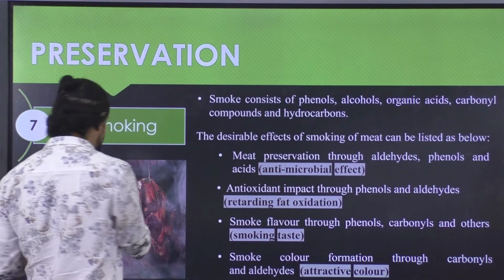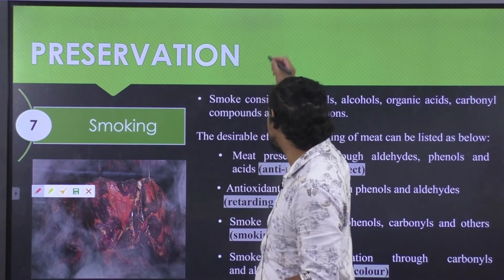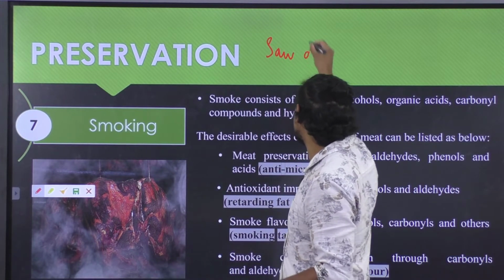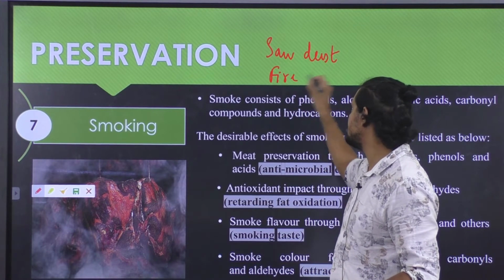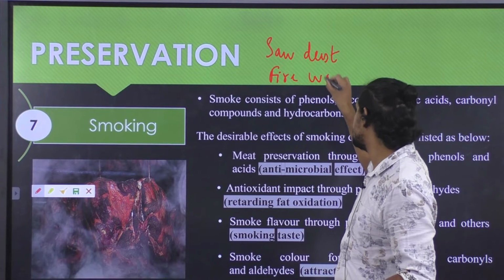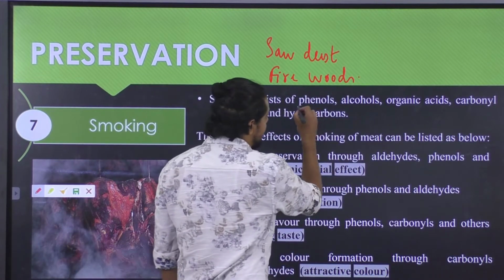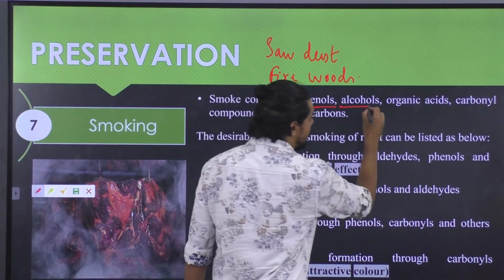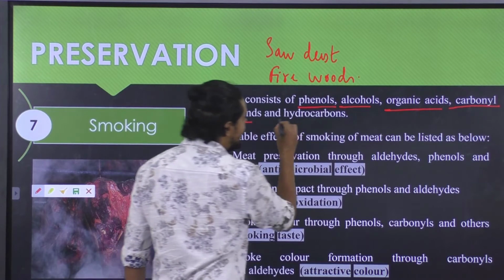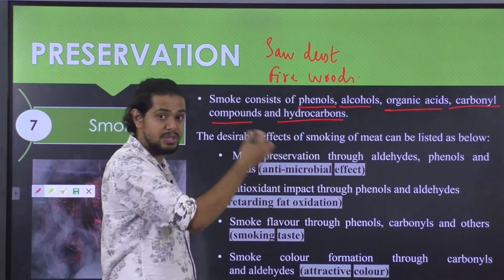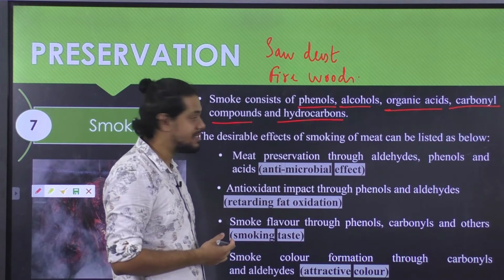Whenever we subject meat or meat product to smoking, using either normal sawdust or firewoods, which is the traditional method, this will liberate a lot of phenolic compounds, alcohols, organic acids, carbonyl compounds and hydrocarbons. These are the byproducts formed as a result of smoking of meat as well as meat product.